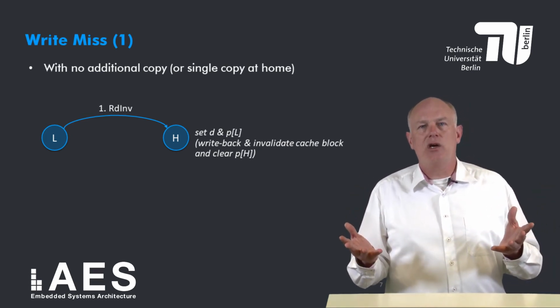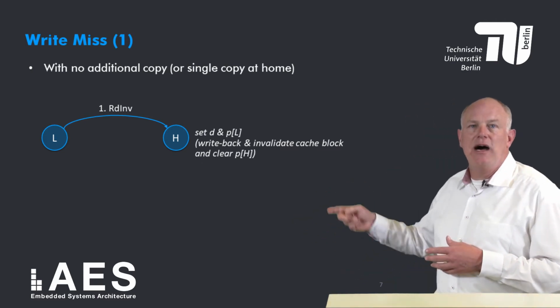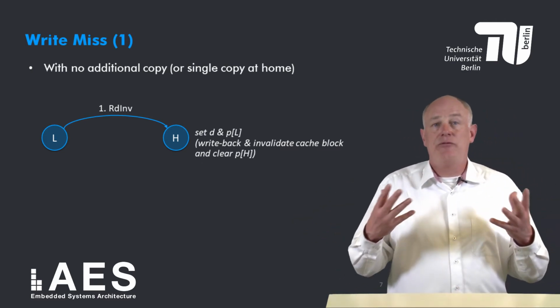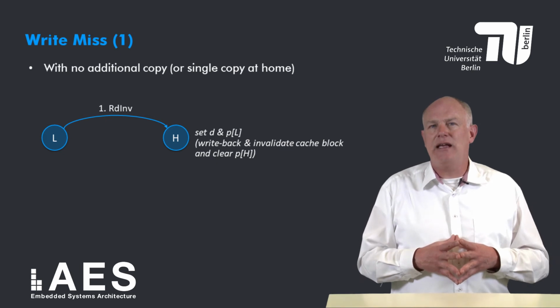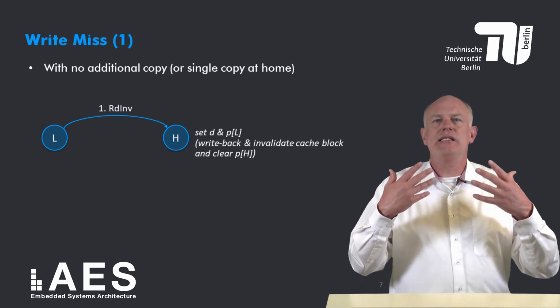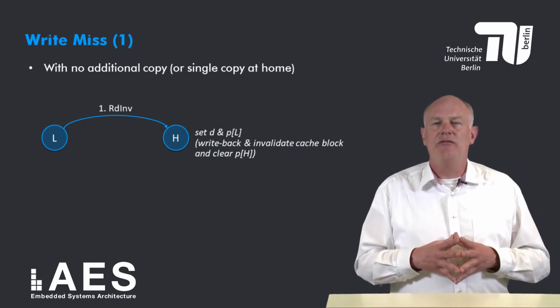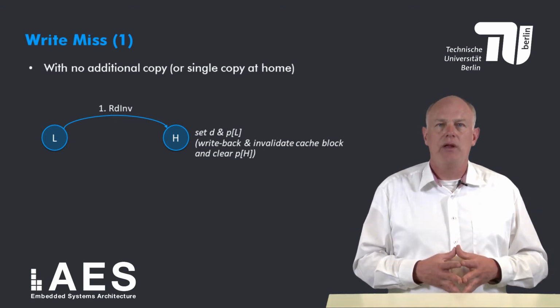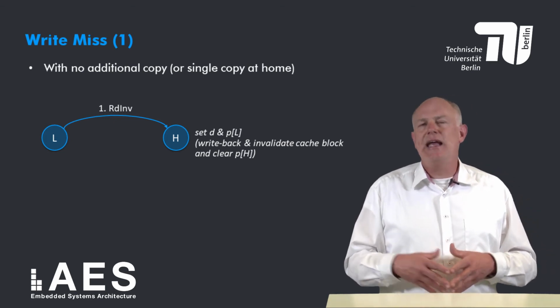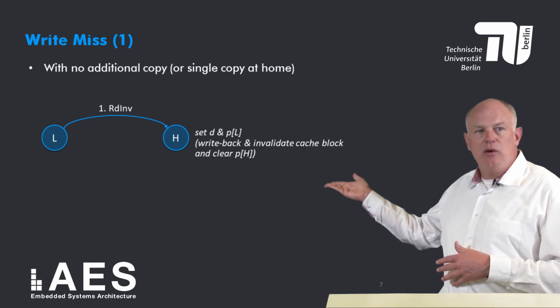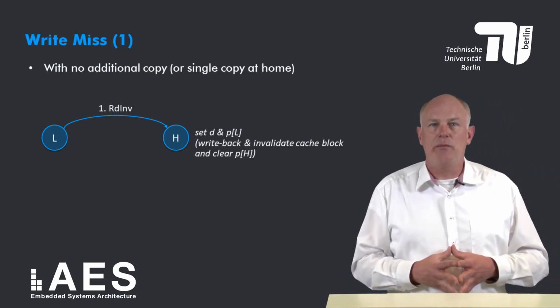If the home node has a copy of the block in state modified, it first needs to write back this data to its local memory, since it is the most recent copy, and invalidate its cache copy. Furthermore, in that case, the presence bit associated with the home node also needs to be cleared.